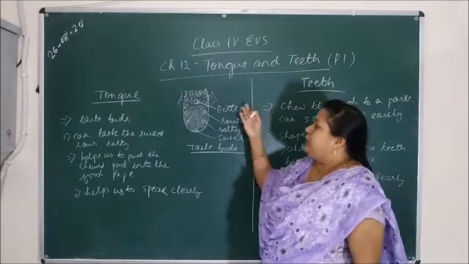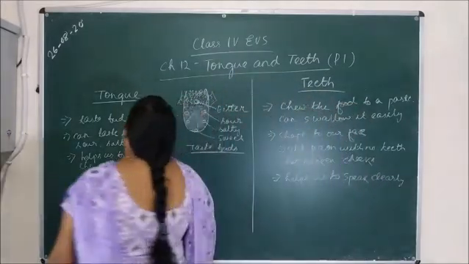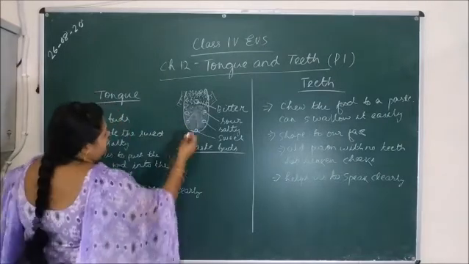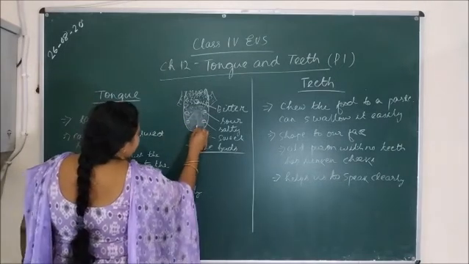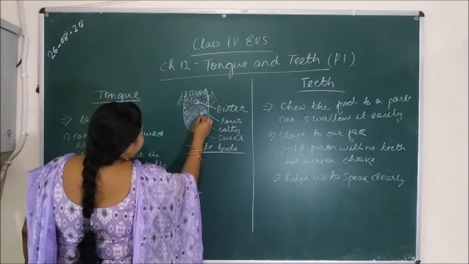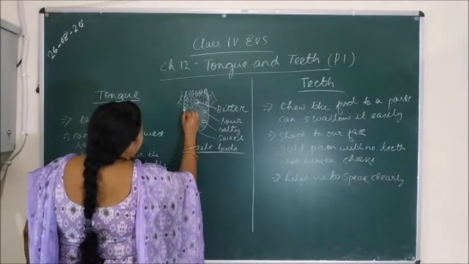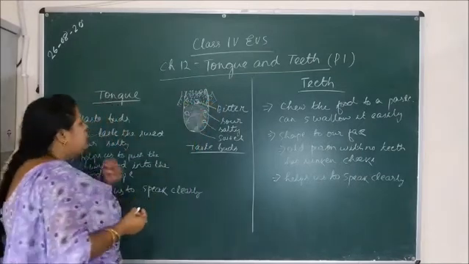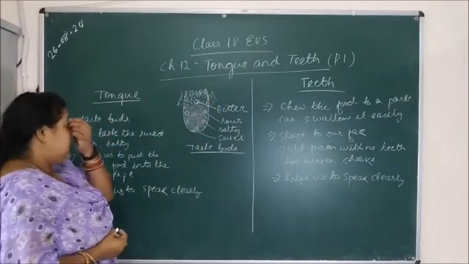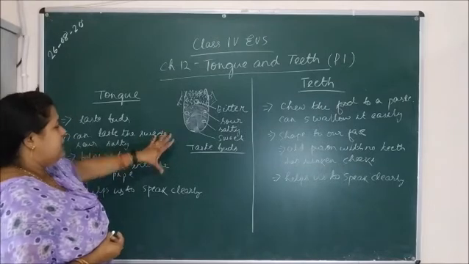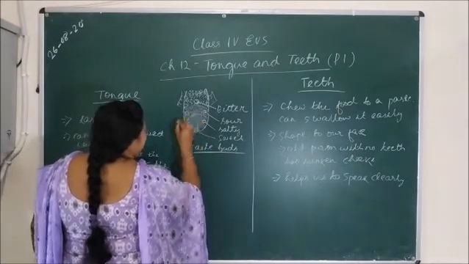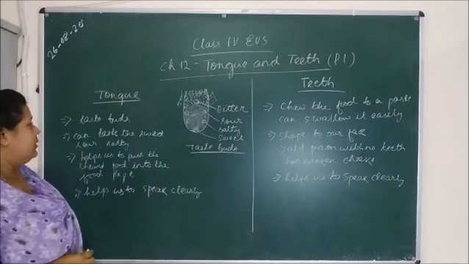In this tongue, we can see there are so many parts. This is your first part, this is your second part, this is your third part, this is your fourth part, and this is the side. Whenever we view this image, we can see the taste buds.